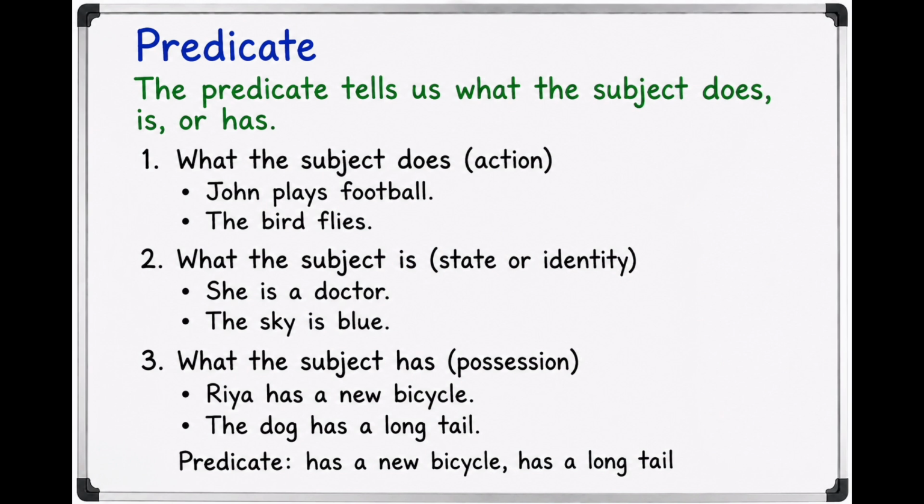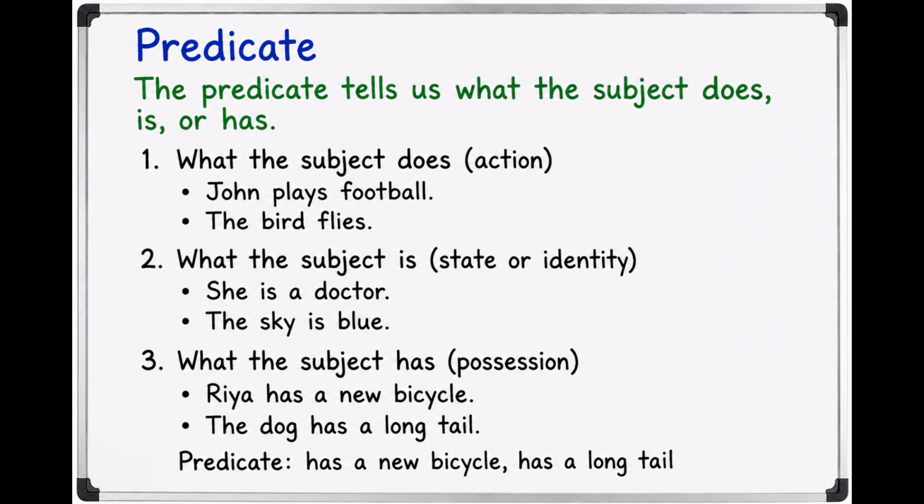The sky is blue. Here the subject is the sky. Verb is and predicate is blue. Tells us what the sky is like or its state. And the third point is what the subject has, which shows possession or what belongs to the subject. Example, Ria has a new bicycle. Subject is Ria. Verb is has and predicate has a new bicycle. Tells us what Ria has.